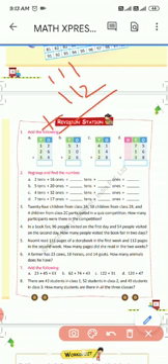What do we have to do? We have to add these numbers. So 111 plus 112. Add ones place numbers 1 and 2, equal to 3. And tens place numbers 1 and 1, 1 plus 1 is 2. And hundreds place 1 plus 1 is equal to 2. Answer is 223.